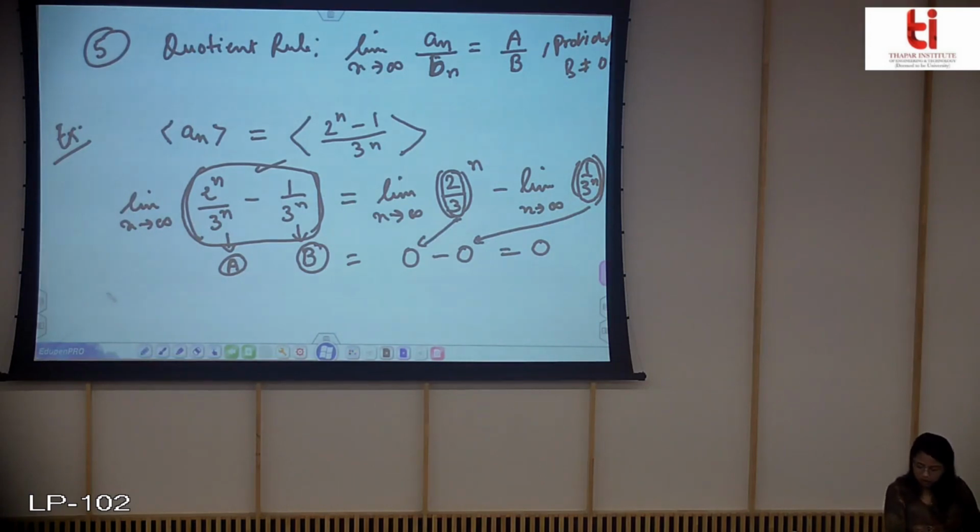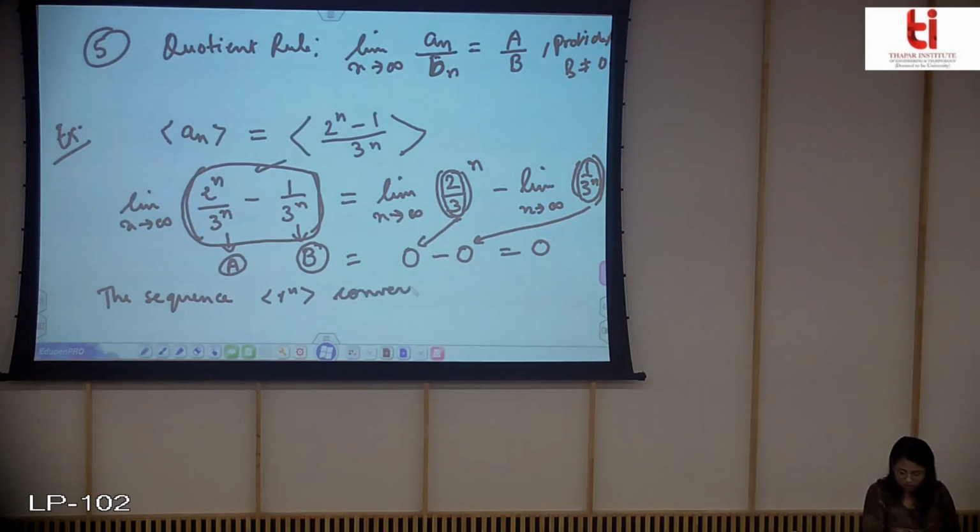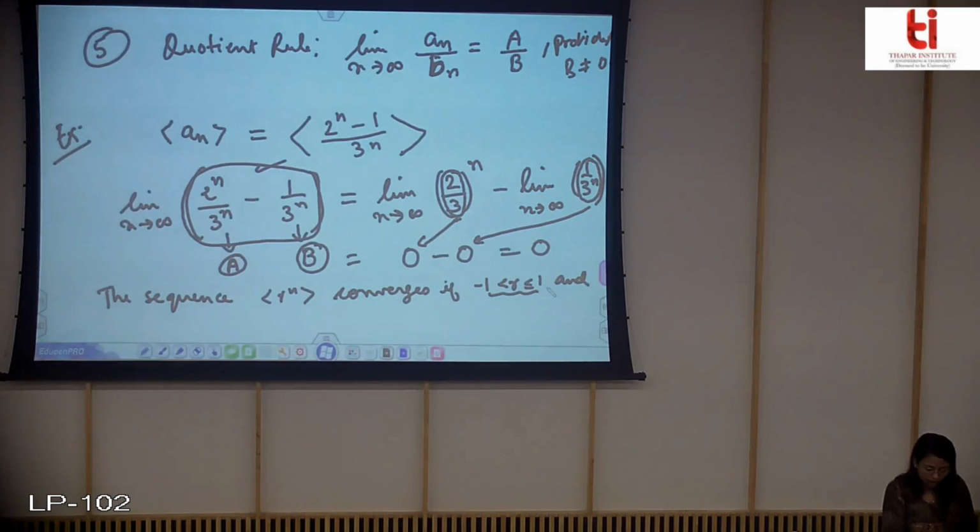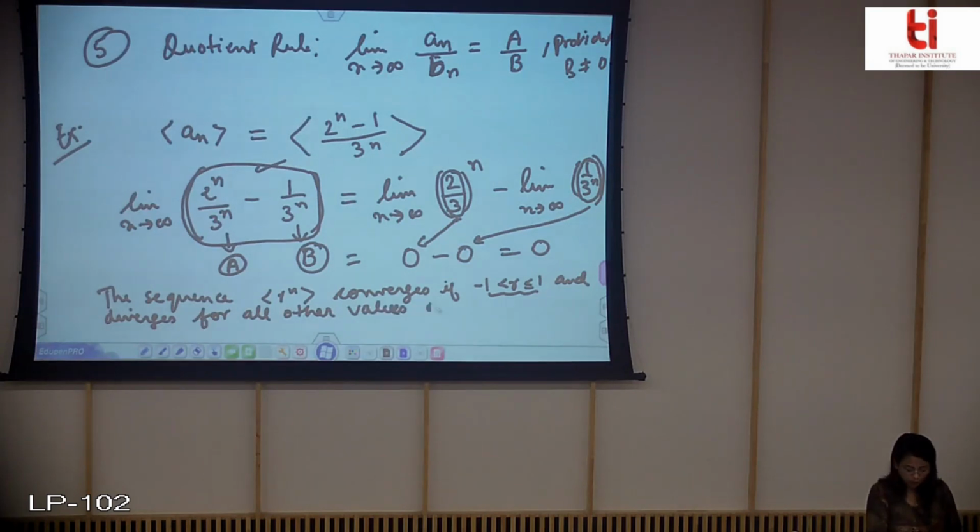Just for a quick brush up, the sequence r^n converges if r is between -1 and 1, and if it is equal to 1, then it will converge to 1, and it diverges for all other values of r.